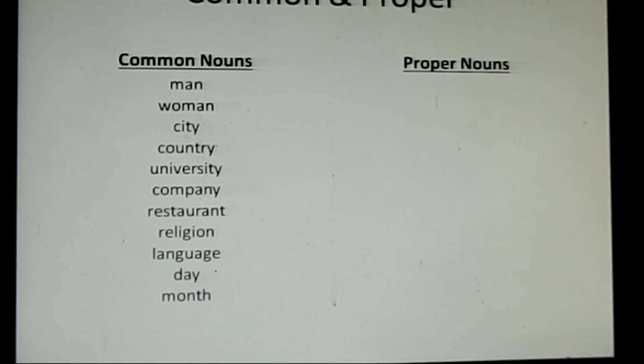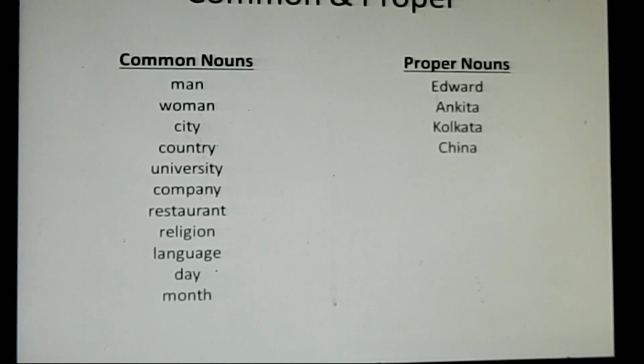Let's take the first example, man. If we think of a proper noun, Edward or John, okay, can be proper noun. We are talking about a particular person, Edward. Like woman, Ankita. Again, this is a proper noun because a particular woman, that is Ankita. City, like Kolkata, okay, country, like China.